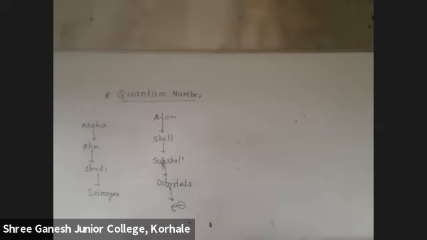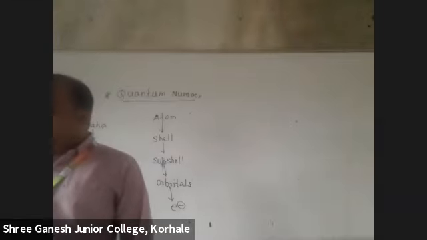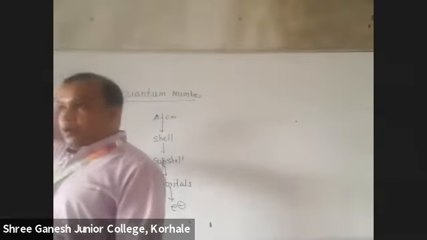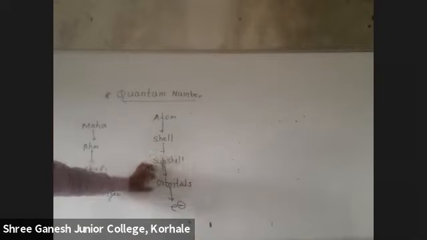Where is the electron present? In the atom. In the atom where? In a shell. In the shell where? Subshell. In the subshell, orbitals are there, and the electrons are there. So it tells the complete address of the electron. That is nothing but quantum numbers. Now see here: 1, 2, 3, 4.